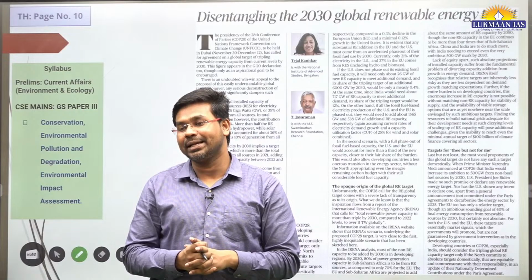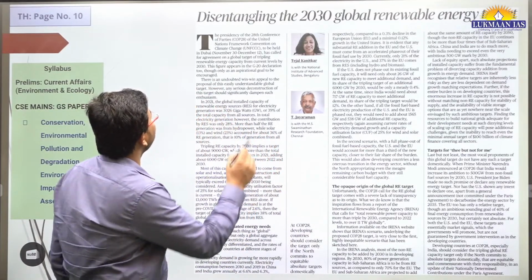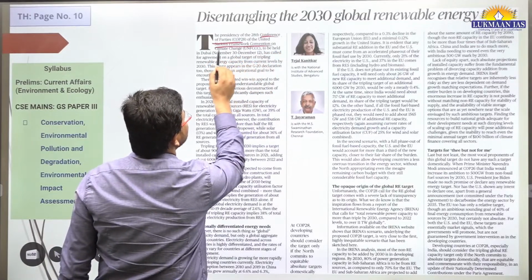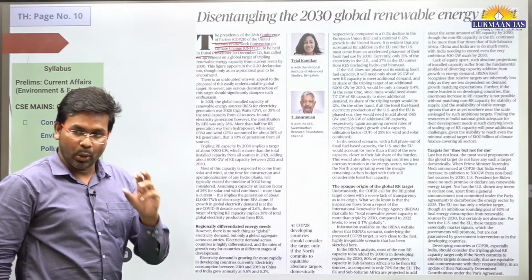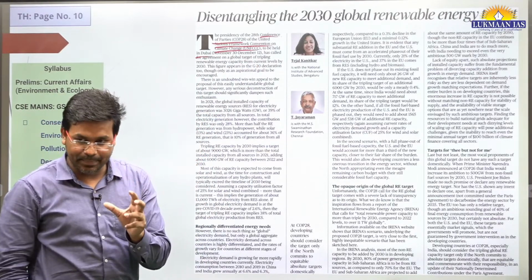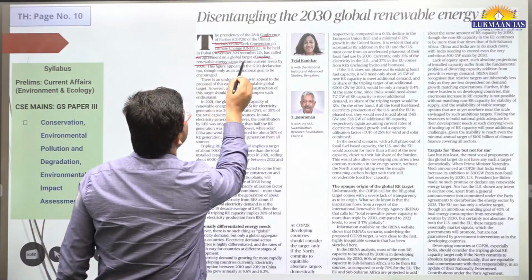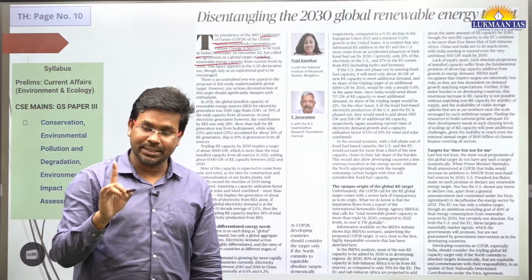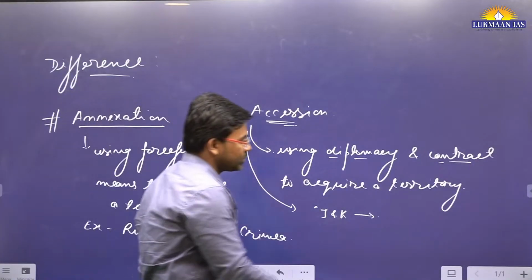Another reason is the next summit that is going to happen, Conference of Parties 28 of the United Nations Framework Convention on Climate Change. And one of the most important aspects that we are going to discuss is tripling the renewable energy capacity. These are important things of this particular topic. So let's discuss this topic.